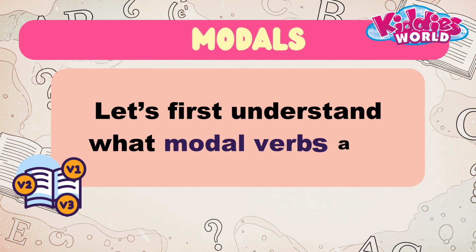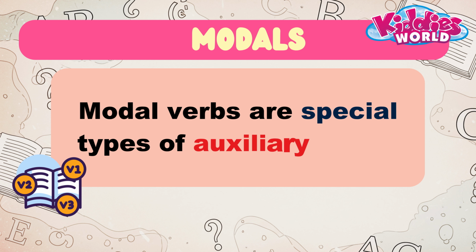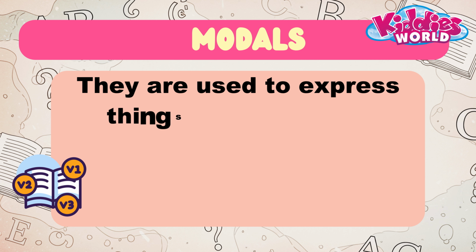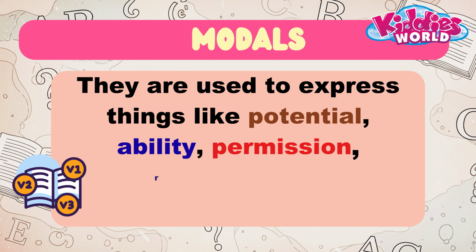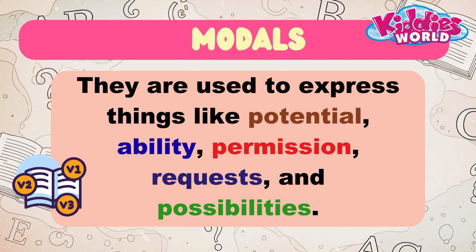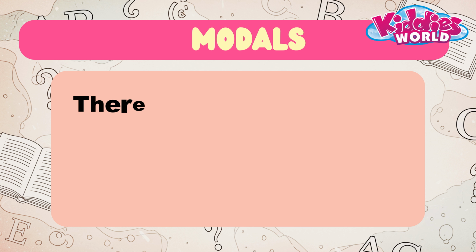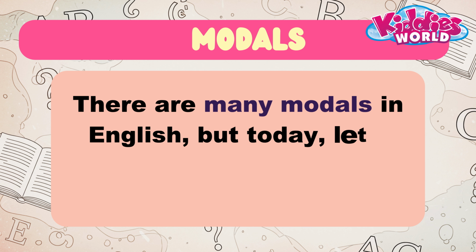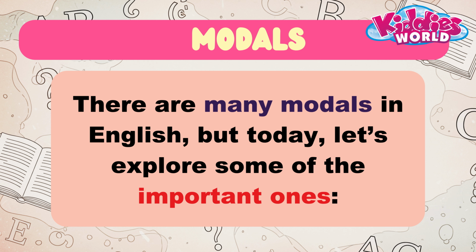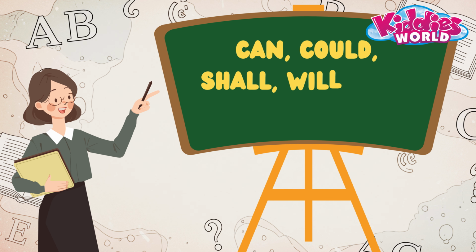Let's first understand what modal verbs are. Modal verbs are special types of auxiliary verbs. They are used to express things like potential, ability, permission, requests, and possibilities. There are many modals in English, but today let's explore some of the important ones: can, could, shall, will, may, must.